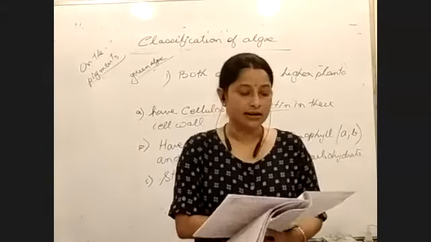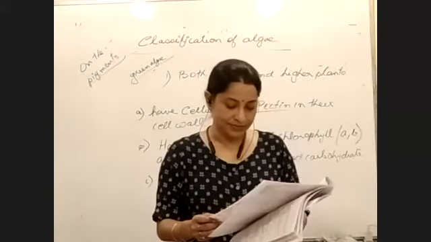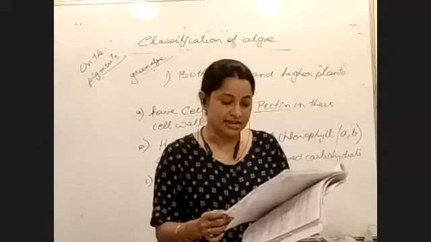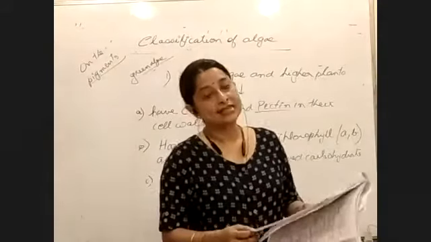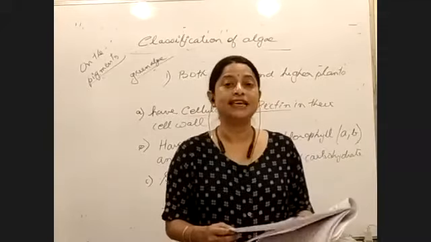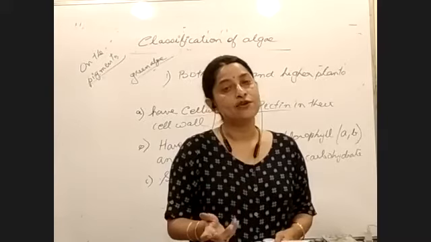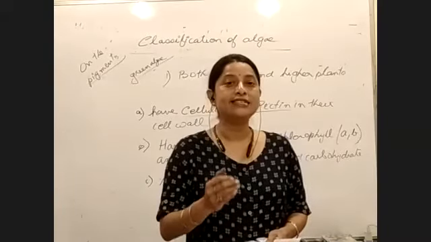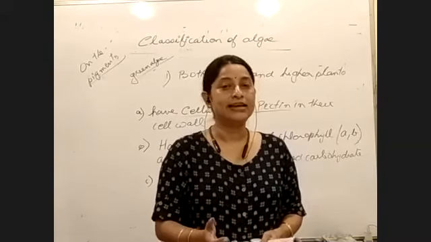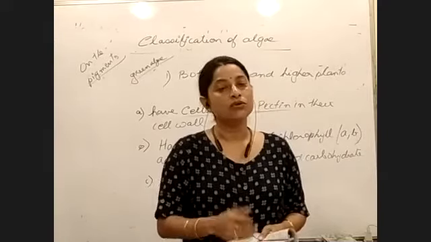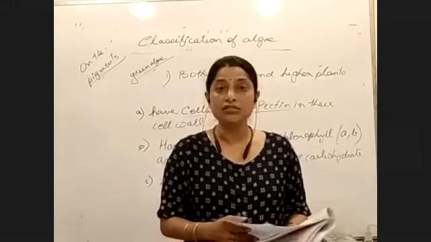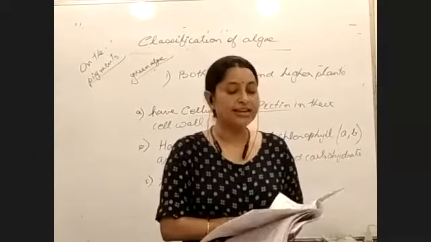It is also called the umbrella plant, and this is called the largest unicellular plant. We know algae have unicellular forms and multicellular forms. Largest unicellular plant, what is the name? It is Acetabularia, and it is also called the umbrella plant. How does the plant look? It is already given in the diagram.